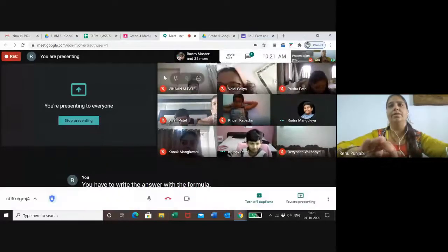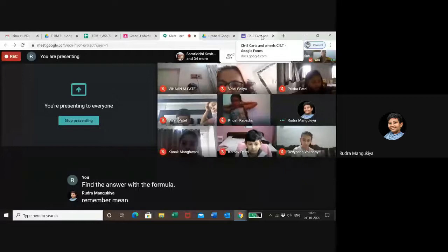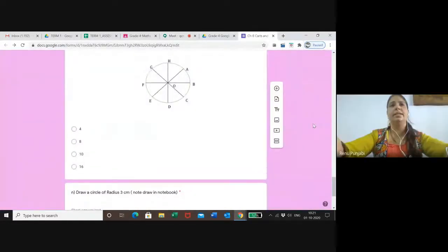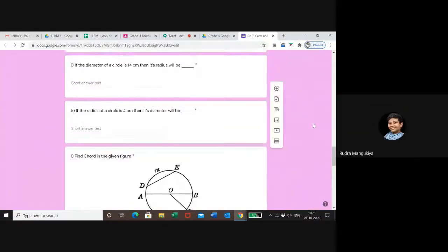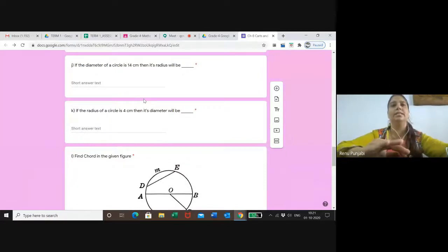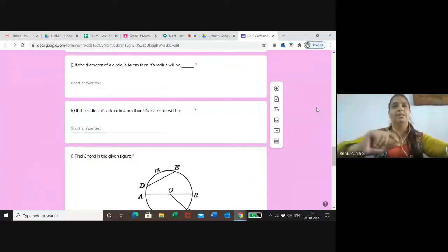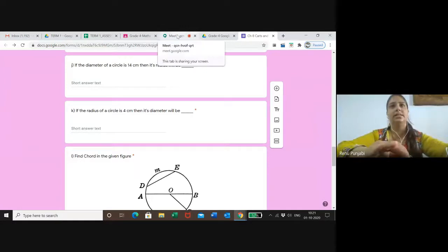Ma'am, in the question if the diameter of a circle is 14 centimeter, find the radius. In that we have to write only the radius answer. Only a simple answer. No need to write radius equals to this or diameter equals to this. I have to write only the answer or the answer and centimeter? Only the answer with the centimeter. Like 5 centimeter, so write 5 centimeter. If 6 centimeter, write 6 centimeter. Only the answer. Okay, ma'am.